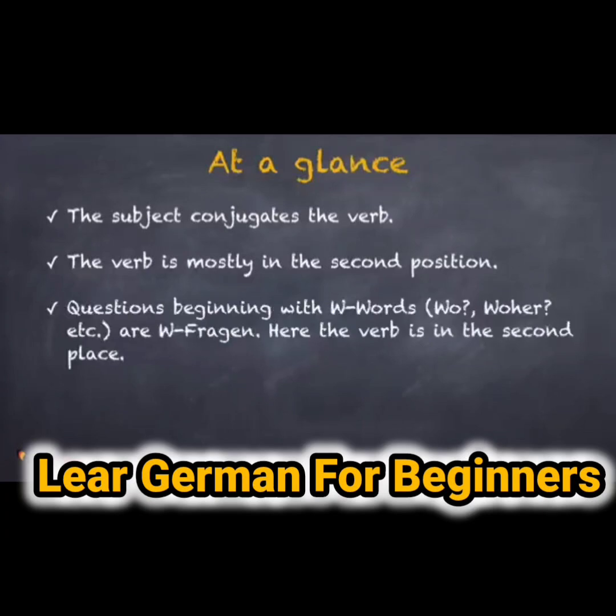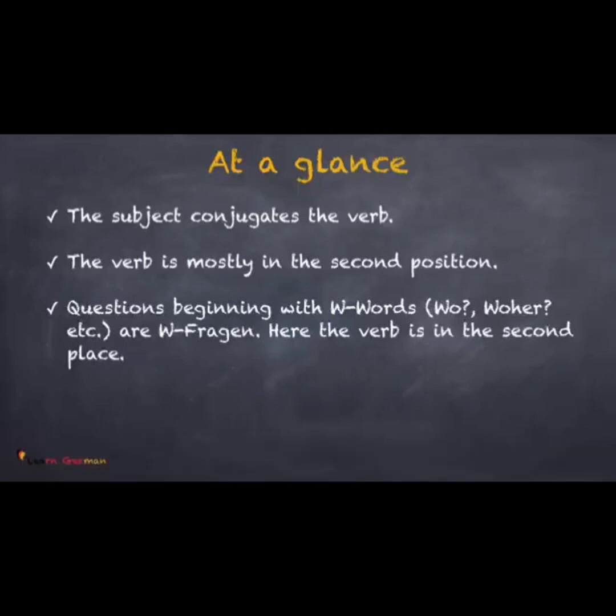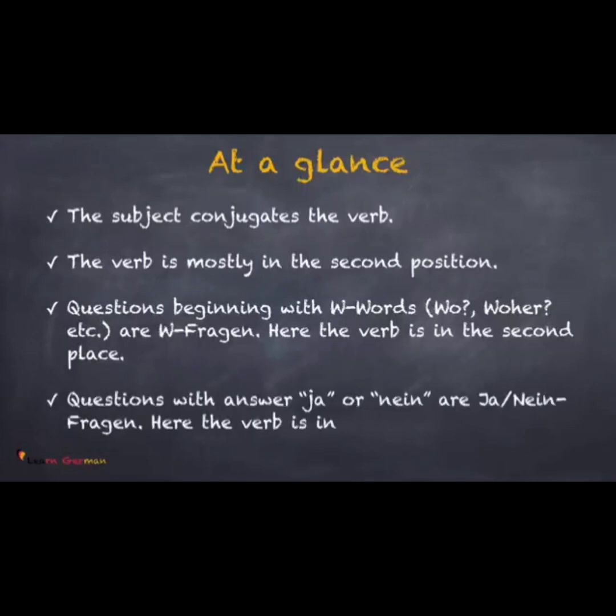Questions beginning with W words, wo, woher, etc. are W-Fragen. Here the verb is in the second place. Questions with answer Ja or Nein are Ja-Nein-Fragen. Here the verb is in the first place.